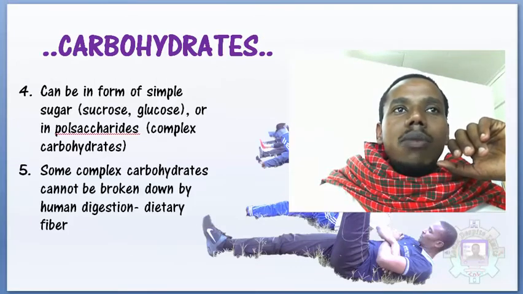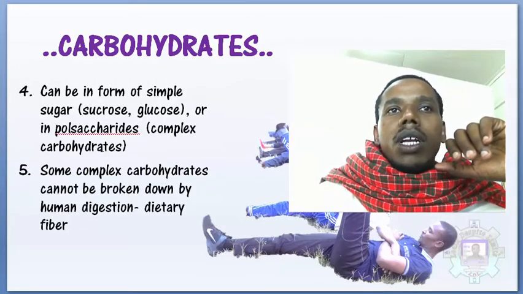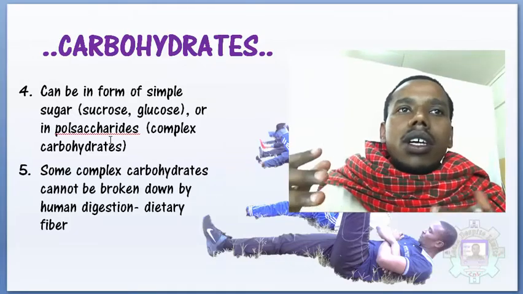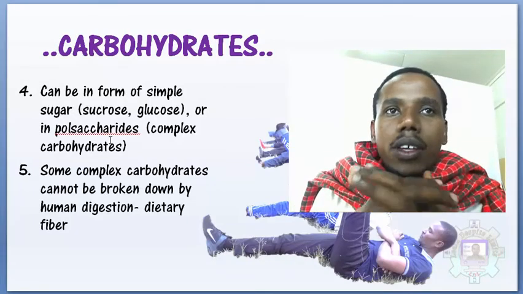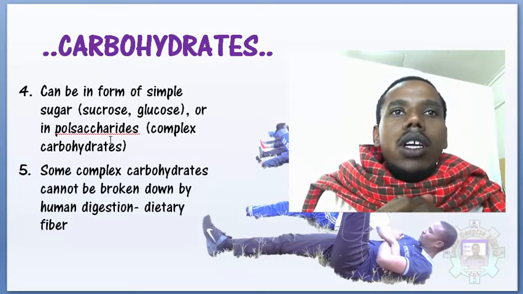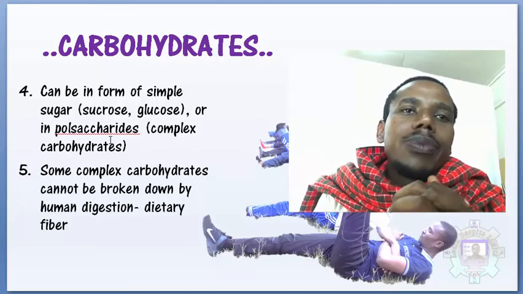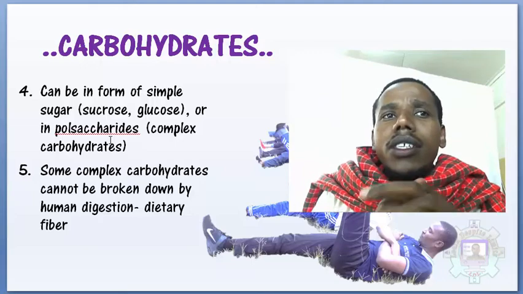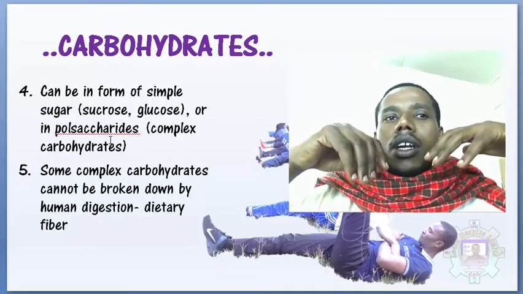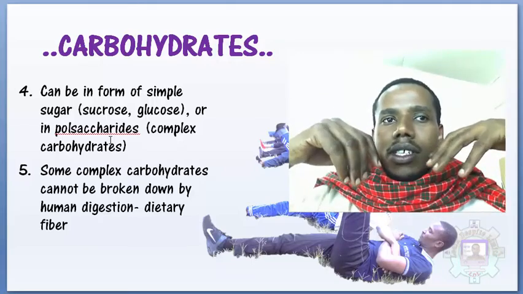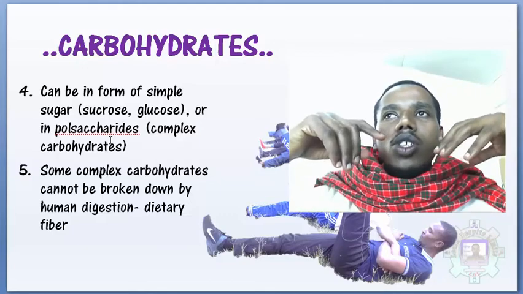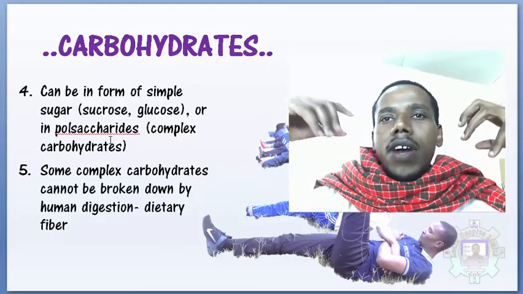So we have seen about water and carbohydrate. Carbohydrate can be in the form of simple sugar like sucrose or glucose, or in polysaccharides like complex carbohydrates. Some complex carbohydrates cannot be broken down in the human digestive system, and these are usually called the dietary fibers.